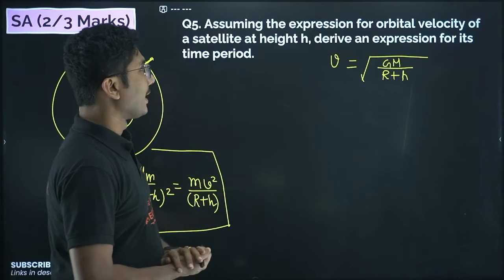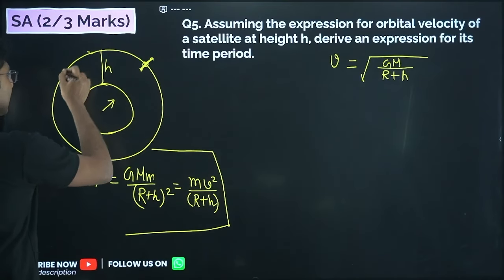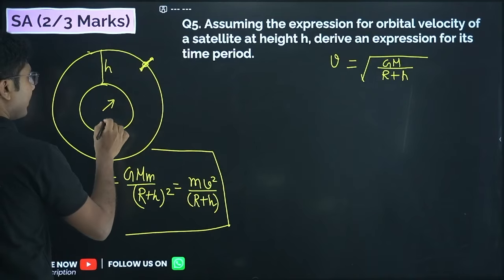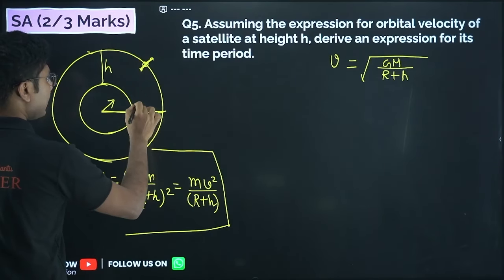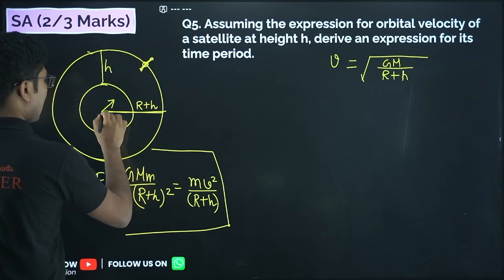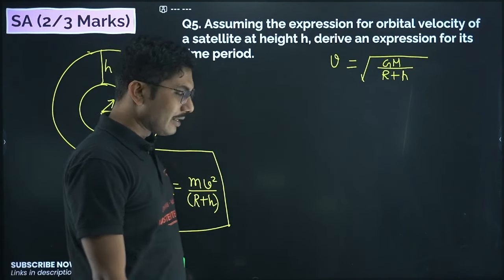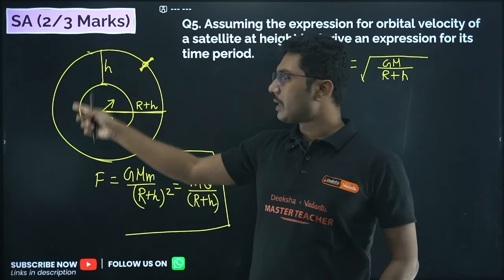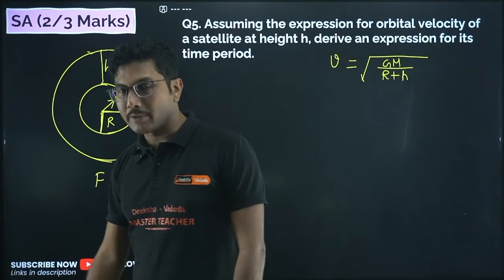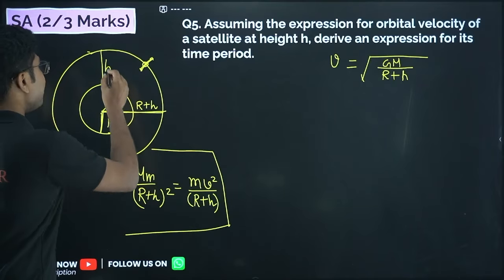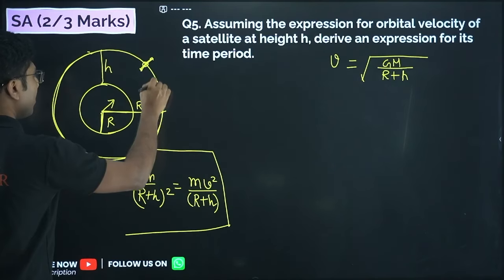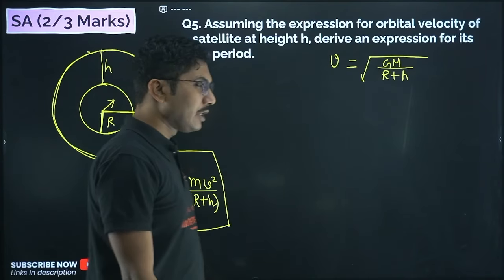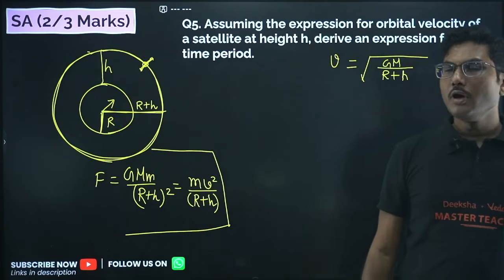Now, this is a circular path on which the satellite is orbiting. So what is the radius of the orbit? The radius of the orbit is capital R plus small h, where capital R is the radius of Earth. So capital R plus h is the radius of this circular path. How do we find the time period? Time period is the time taken to complete one full rotation.